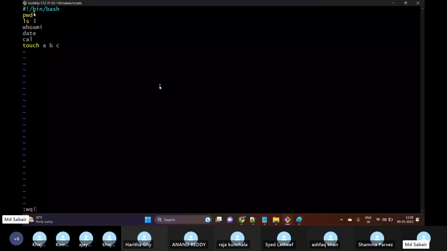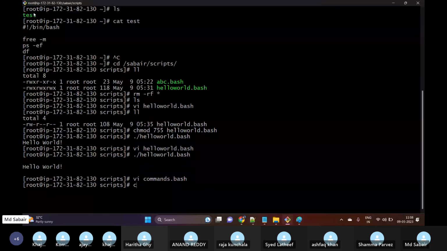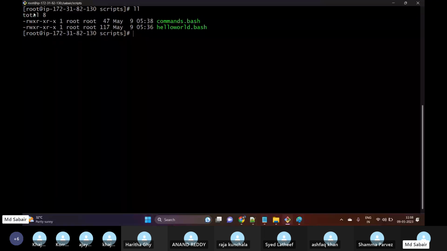Okay, saved. Now I want to provide permissions, 755. So we have given proper permissions as well. Now how to execute: dot forward slash commands dot bash. So what's happening?